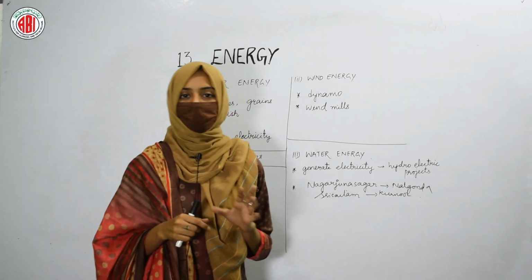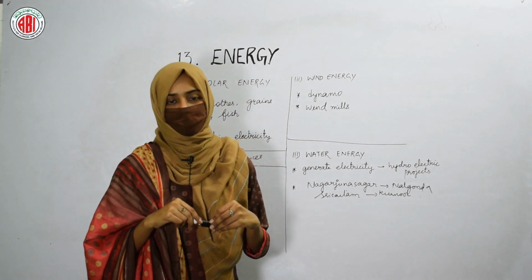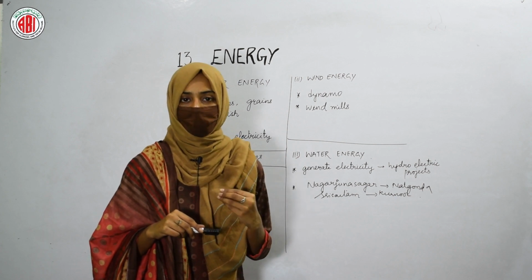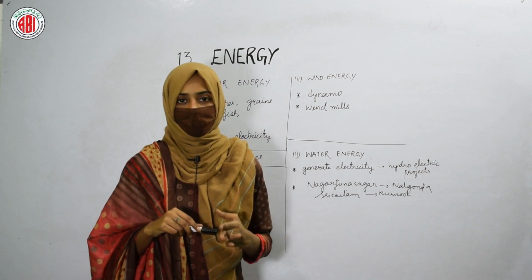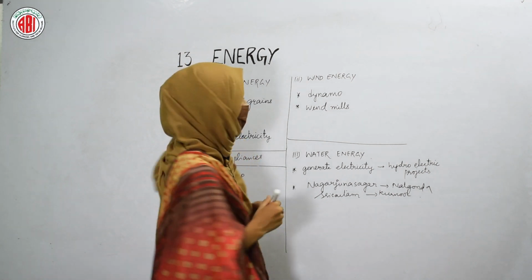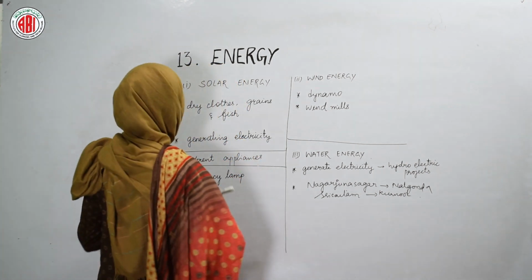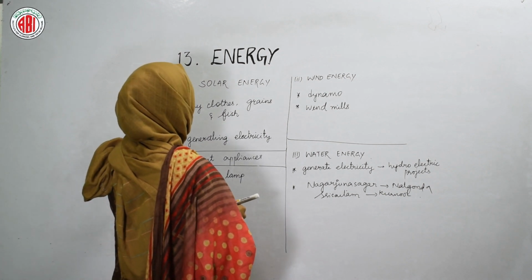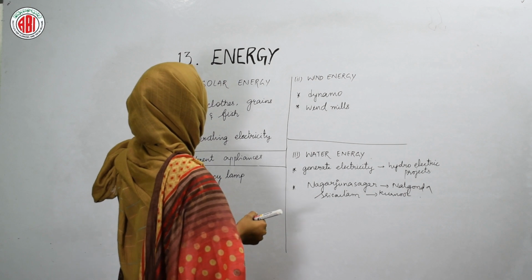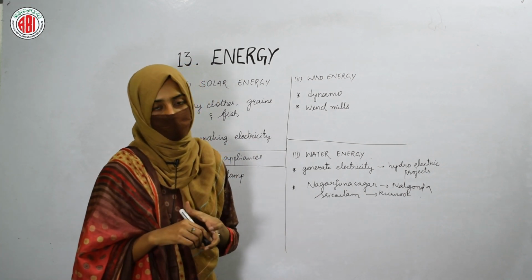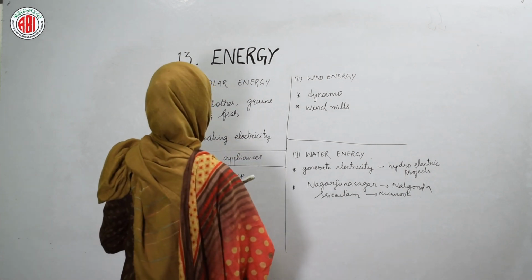That electricity is stored in batteries, and the batteries in which the electricity is stored can be used to light up the street lights during night time. So in this way, renewable resources are used by us to produce solar energy, and this energy is used to generate electricity.